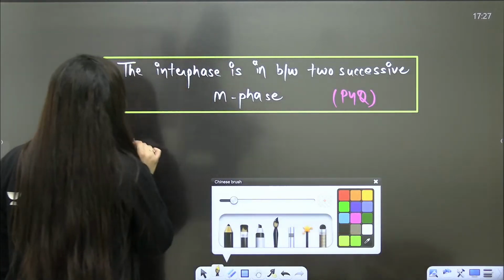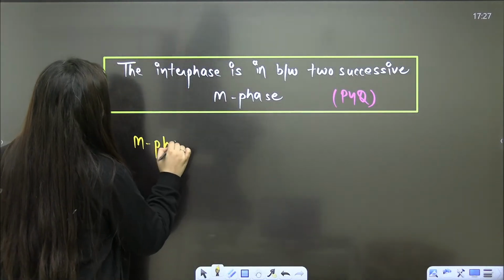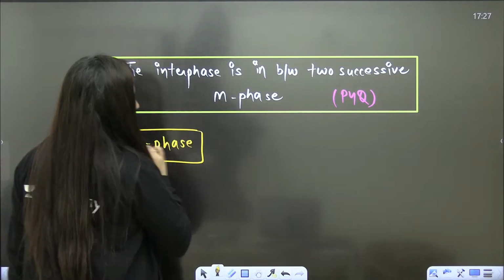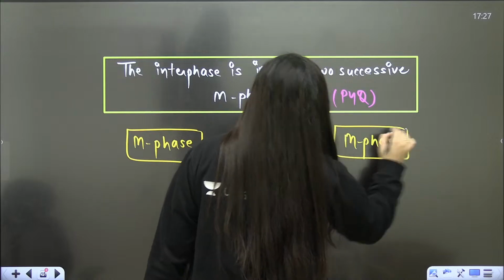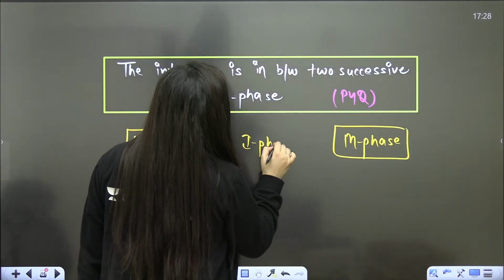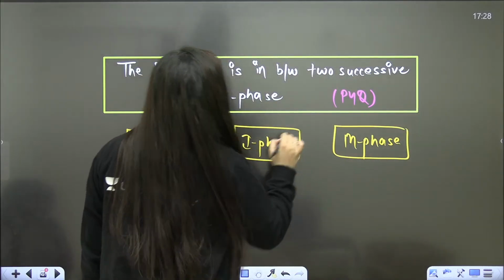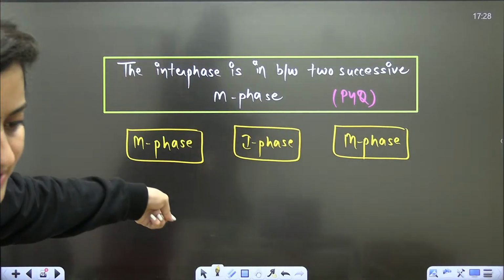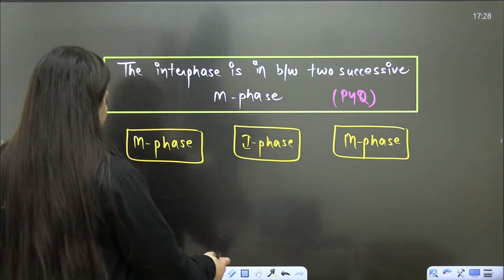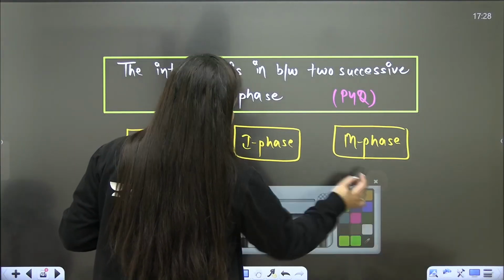Two successive M phases means one after another. Let's say you have one M phase, a cell after division, then the cell will again go for division. So in between you have the I phase, the interphase. That's the meaning of this line: interphase is present in between two successive M phases. So what is this interphase?